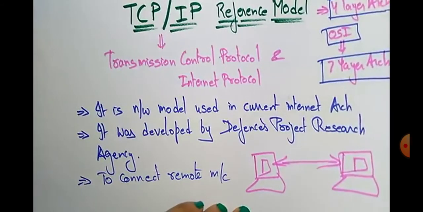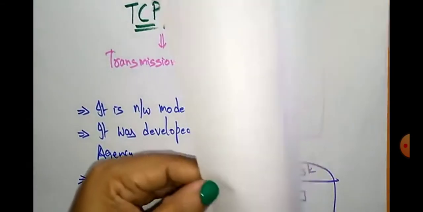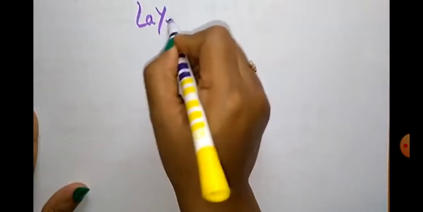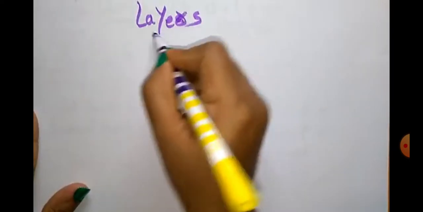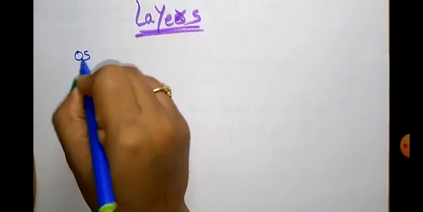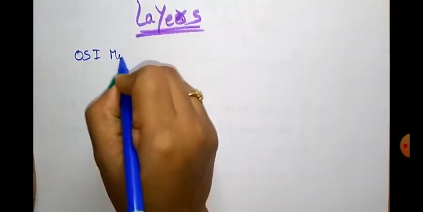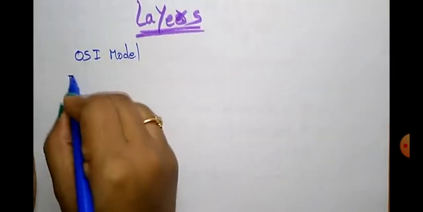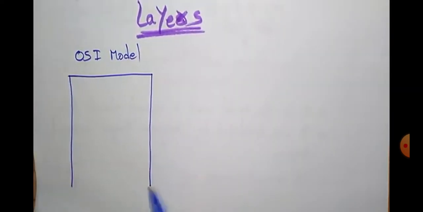Okay. Now let us see what are the layers that are present in TCP/IP. First, if you take the OSI reference model, what are the layers present in it? Totally it has 7 layers.